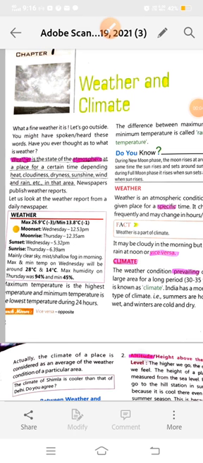So today we will do the revision of chapter number 7. Chapters 1, 2 and 3 we have completed. These are the chapters of PA 1: 1, 2, 3 and 7. So now we will do the revision of chapter number 7, weather and climate.